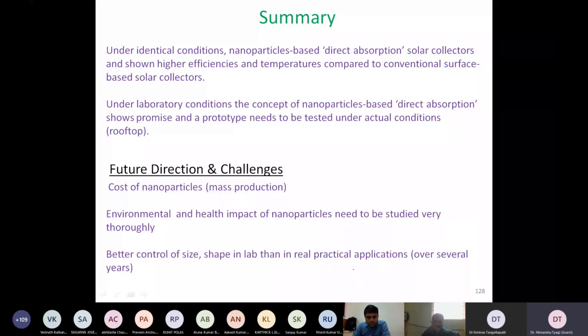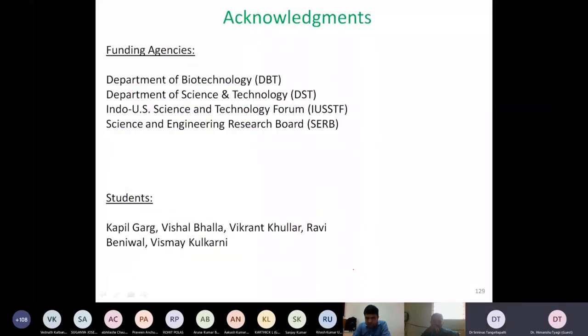Before I formally conclude, I'd like to acknowledge the support we got from these funding agencies. Most of the work that I have presented is from our research group. There are PhD students, MTech students, BTech students, and JRF scholars as well. I have included their names, and I'm very grateful to them. With that, this is my last slide. I thank you very much.